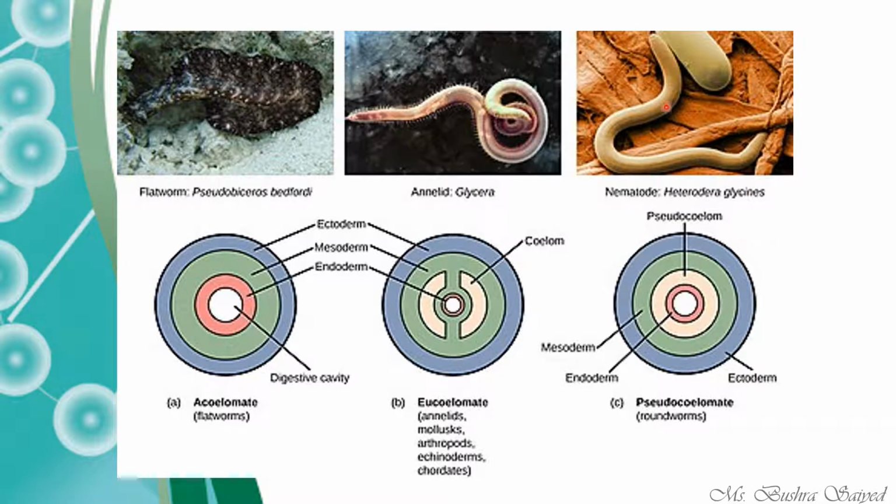There are different examples also given: a flatworm for acoelom, an annelid for eucoelom, a roundworm or a nematode for pseudocoelom. So from this diagram, it will be very clear that if you take a cross section passing through the digestive tract of the organism, you will be able to see the coelom very clearly.